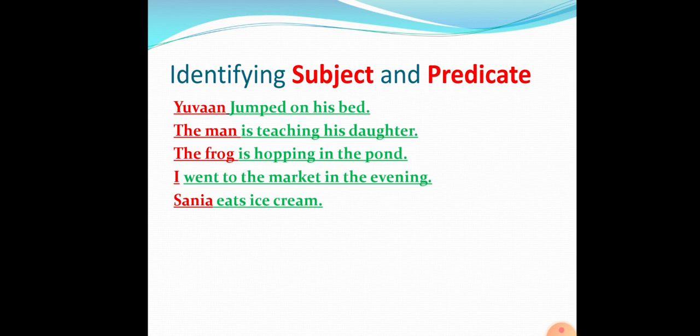Eat is a verb. Sanya is a noun, and Sanya is the subject part because we are talking about Sanya, and what are we saying about her? That she eats ice cream. So eats ice cream is the predicate part of the sentence.